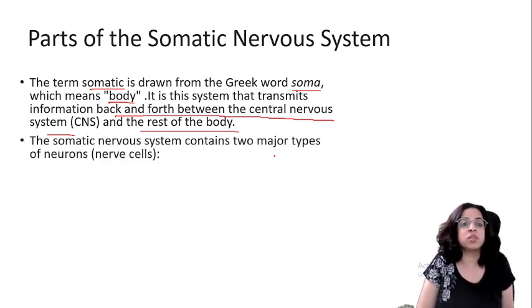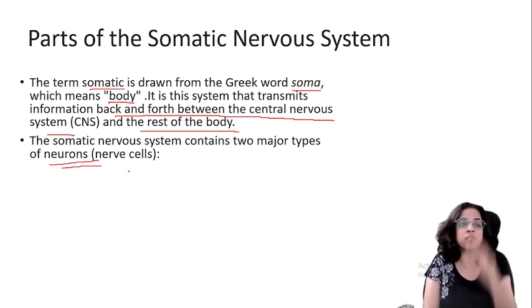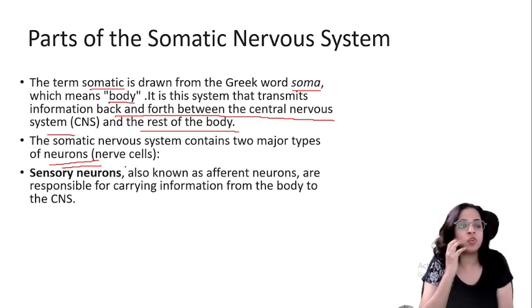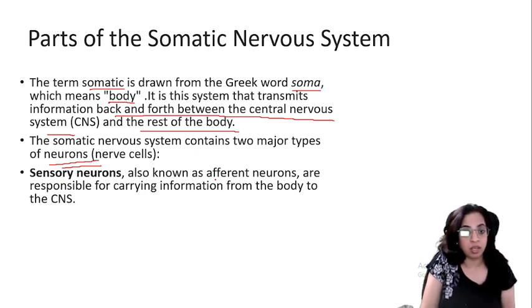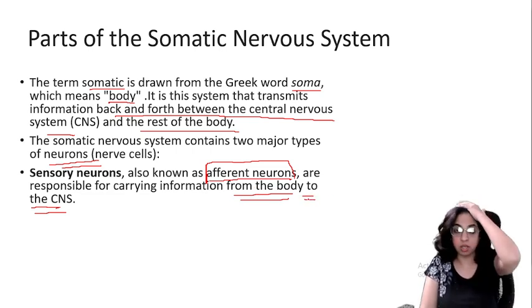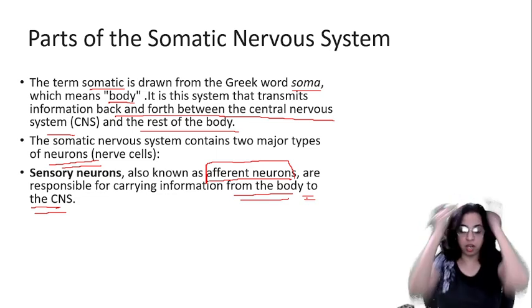The somatic nervous system contains two major types of neurons. I am talking about nerve cells, which are sensory neurons and motor neurons. Sensory neurons, also known as afferent neurons, are responsible for carrying information from the body to the CNS, the central nervous system, which contains the brain and spinal cord. So a sensory neuron is an afferent neuron. It carries information from the body parts to the central nervous system.